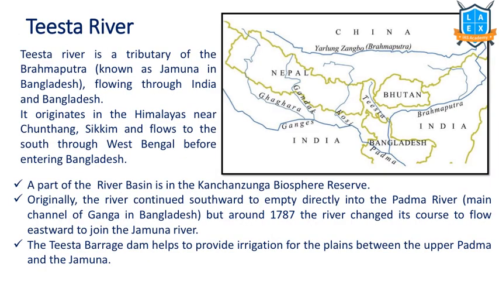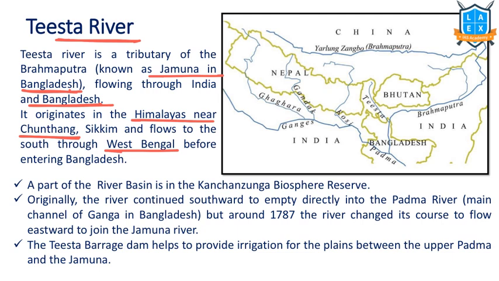Next one is the Teesta River. Teesta River is a tributary of the Brahmaputra River. It's known as Jamuna in Bangladesh. It flows through India and Bangladesh. It originates in the Himalayas near the Chuntang region in Sikkim, and it flows southwards and enters into West Bengal.